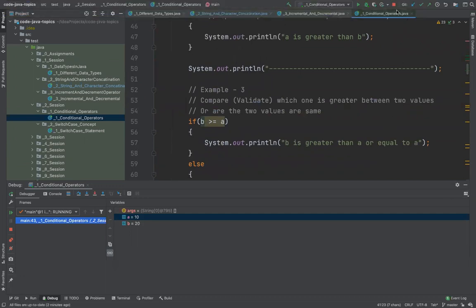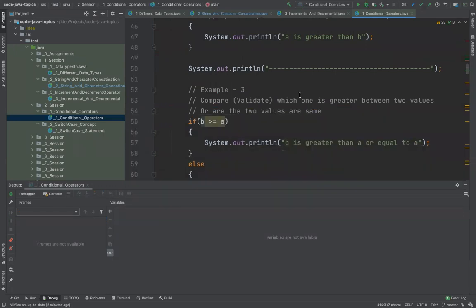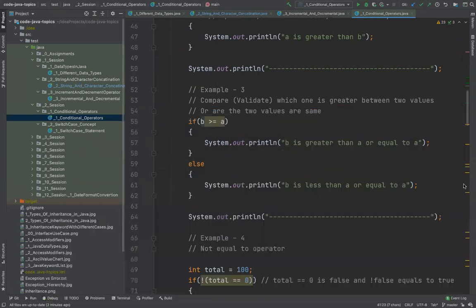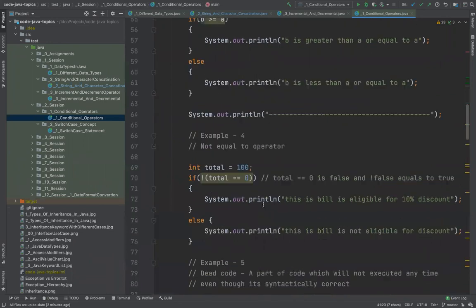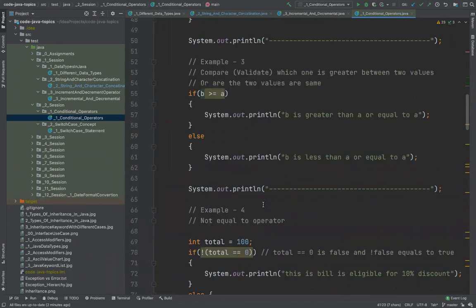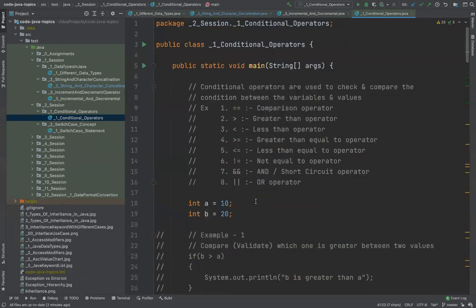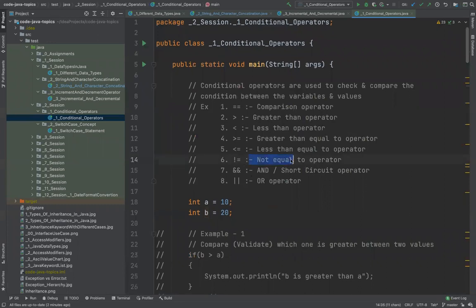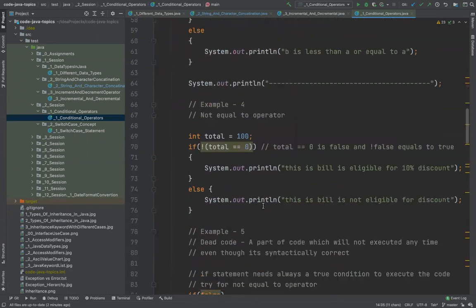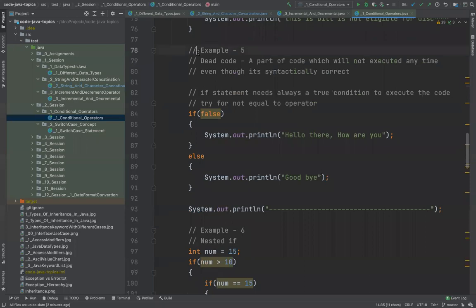Okay, I'll just stop it. So now I have stopped the program. This is how you stop it. Now I'll move forward. There are some examples I have written here. There are different use cases of different operators. So there are not equal to, less than equal to. There are different kinds of examples I have tried to put here.